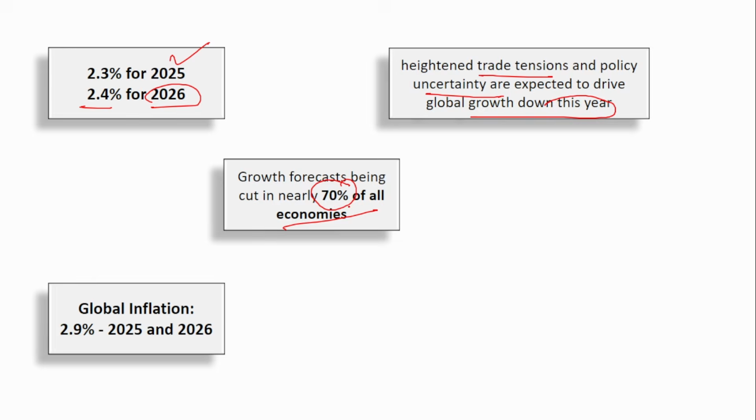And if you see the inflation part, global inflation is expected to be 2.9% in 2025 and 2026, whereas in 2027, it is expected to go down. So global inflation, you have to remember, is 2.9%. And global GDP growth is 2.3% for 2025 and 2.4% for 2026.